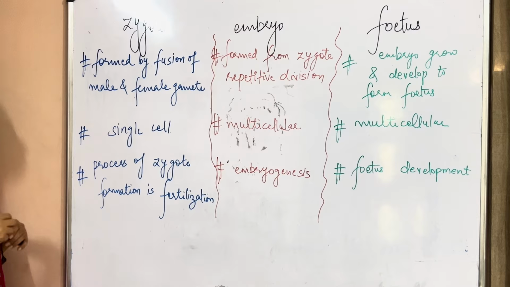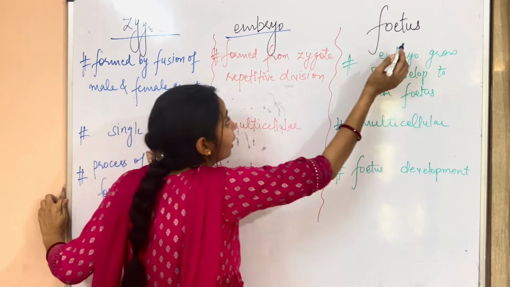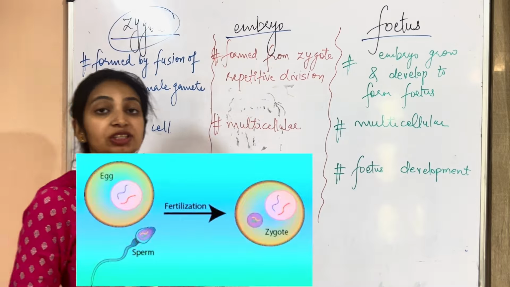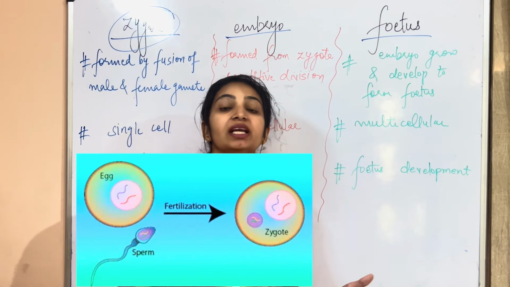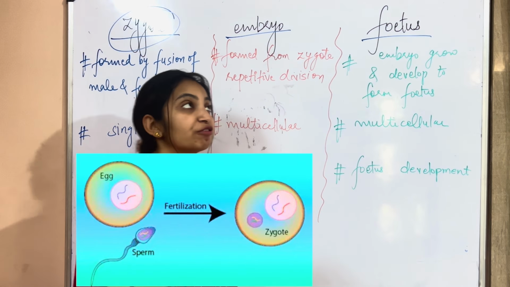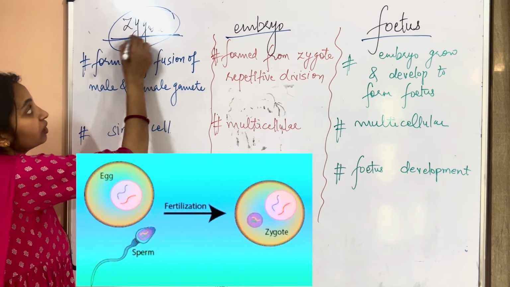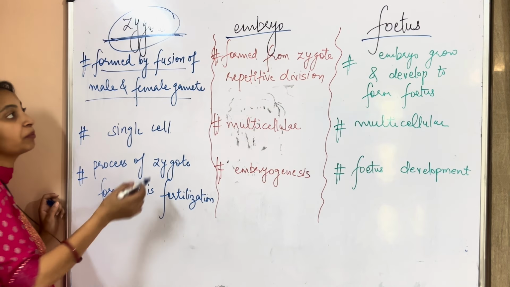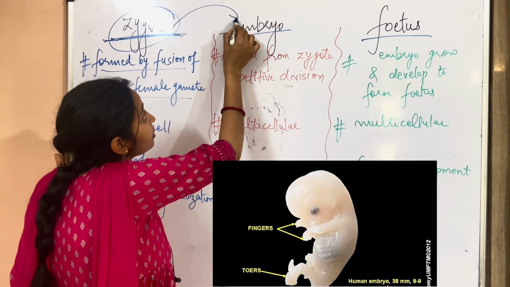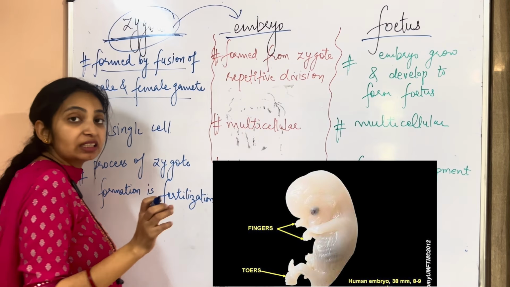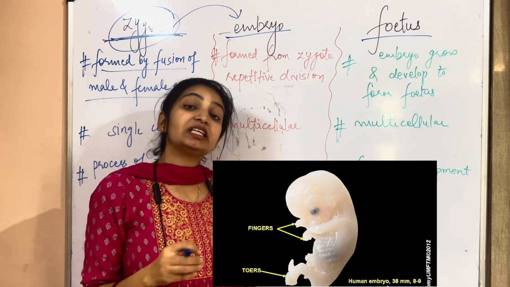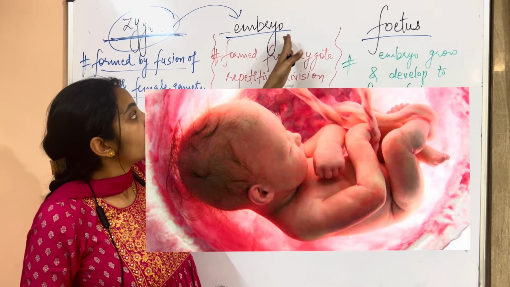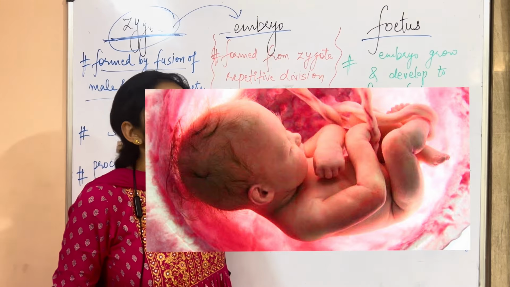So here is the difference between zygote, embryo and fetus. Basically, the zygote is the very first stage, when male and female egg cells fuse together, so that the zygote is formed. So it is formed by fusion of the male and female gamete. The embryo is the developed stage of the zygote, or you can say that when the zygote multiplies itself, repetitive multiplication of the zygote gives you the embryo. And then when the embryo develops, the fetus is formed.